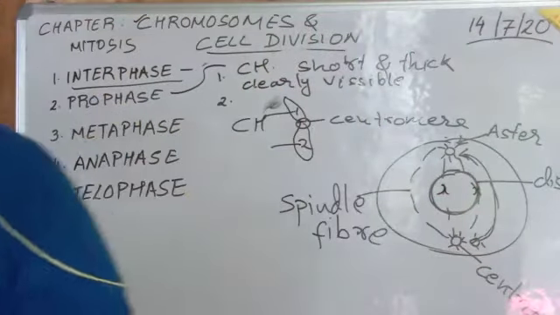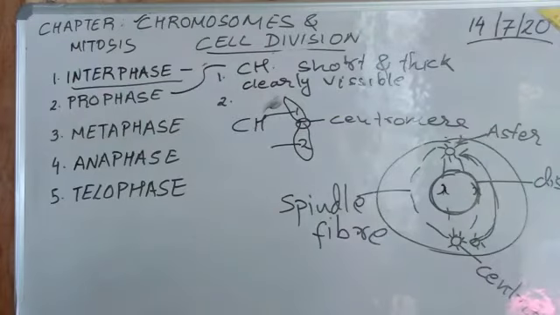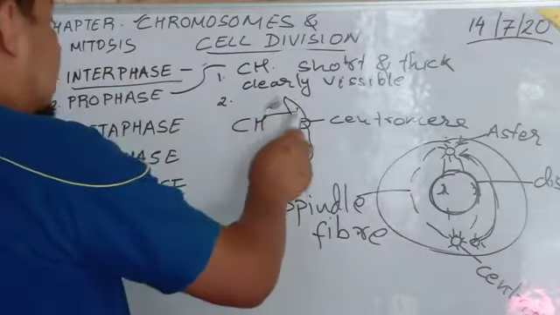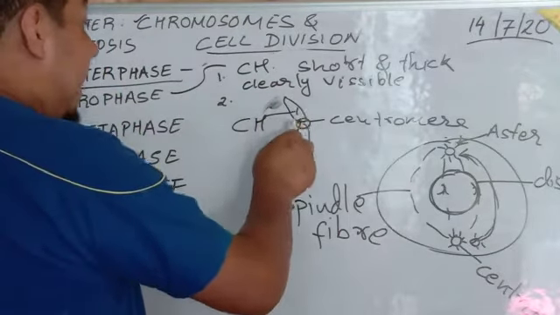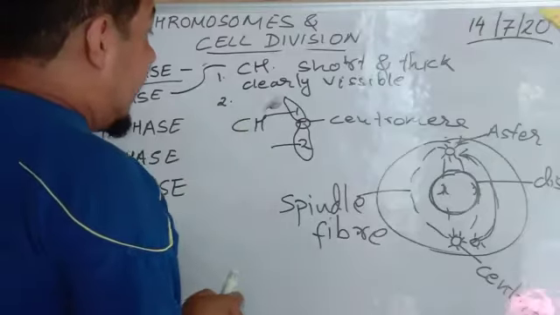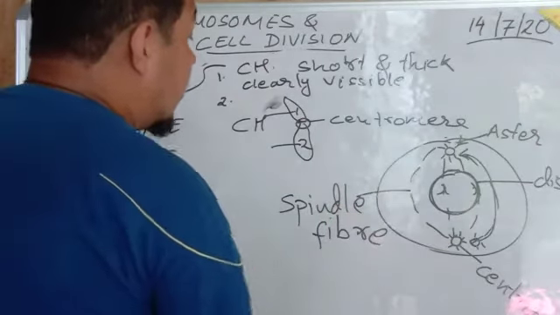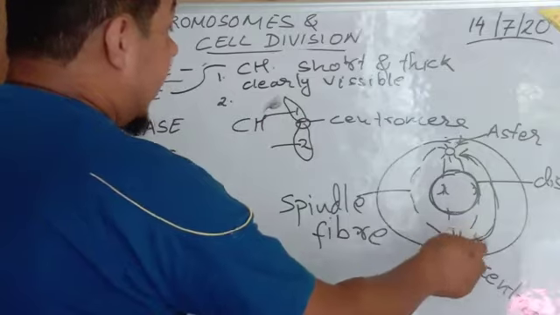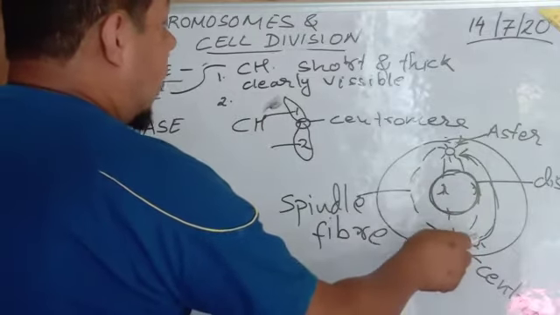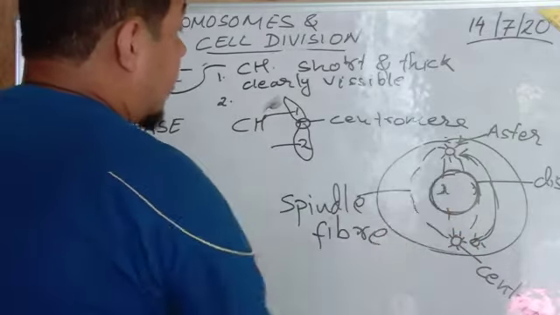Now we understood what the different things are that take place in the prophase. The chromosome becomes short and thick, and it is clearly visible. Duplication of the chromosome has already taken place in the interphase, right? Then the two chromatids, the two sister chromosomes, are held together by a centromere. After that, the centrosome duplicates, and after duplication, one of the centrosomes moves to the opposite pole.